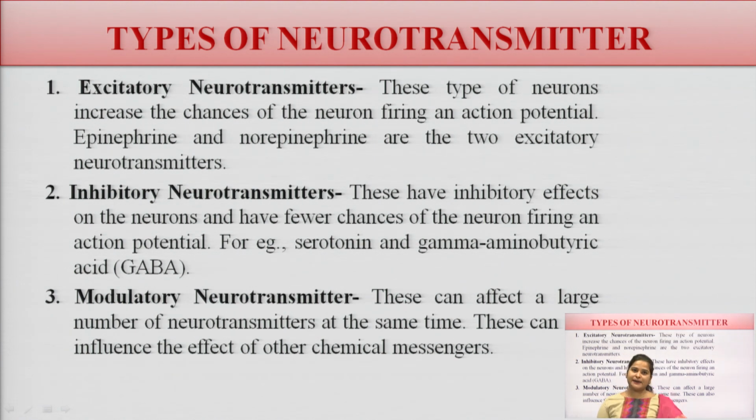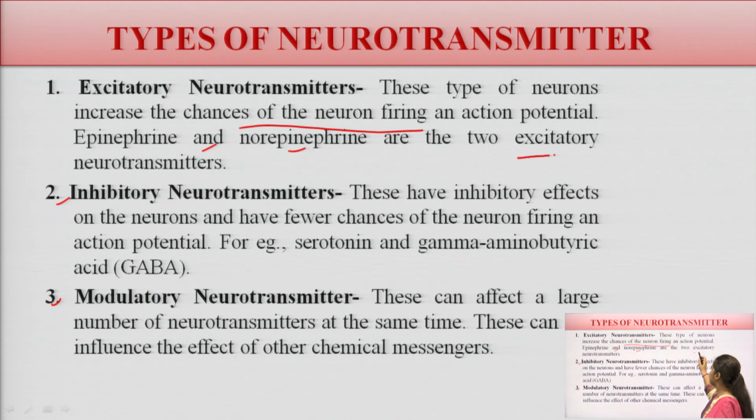Now there are various types of neurotransmitter: excitatory neurotransmitter, inhibitory neurotransmitter and modulatory neurotransmitter. Excitatory neurotransmitters are those which increase the chances of the neuron firing an action potential, just like epinephrine and norepinephrine, the two excitatory neurotransmitters. Now inhibitory ones are able to inhibit, to suppress the action potential.